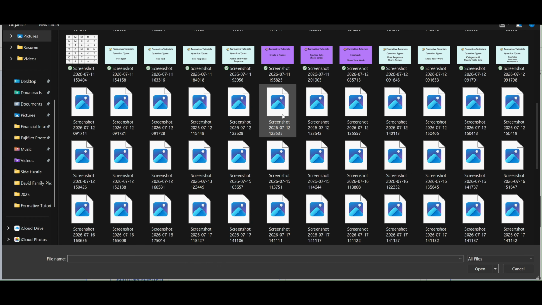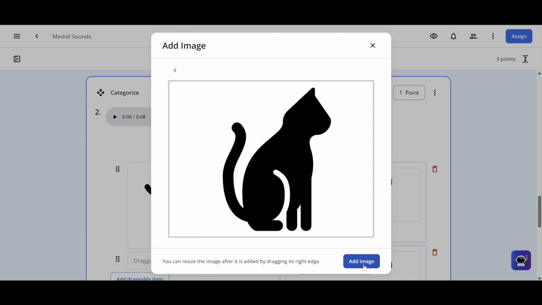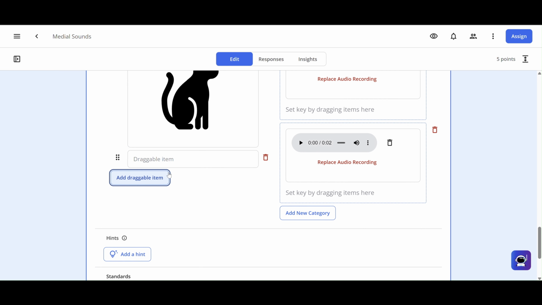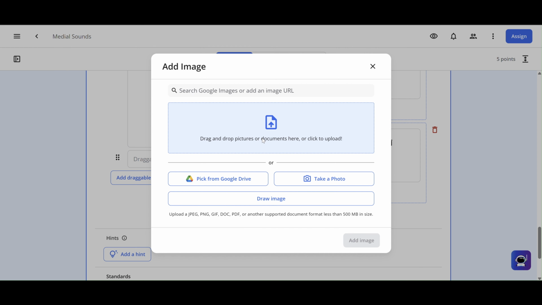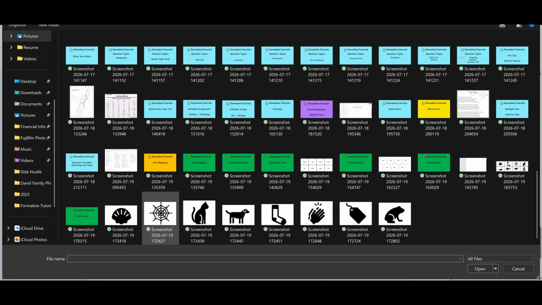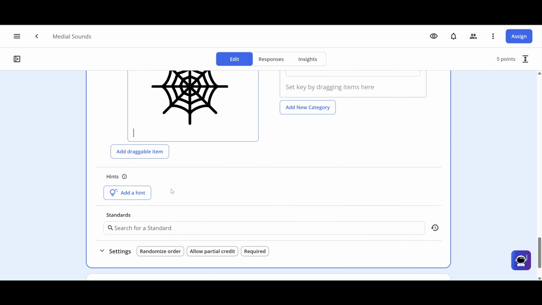So duplicate often saves you time if you're going over the same skill in different ways or different categories. Otherwise, you'd have to create everything from scratch every time. Adding 2 more images. Pick web and shell.